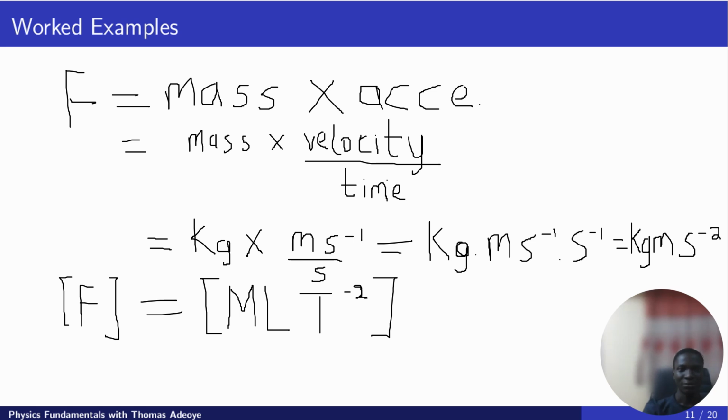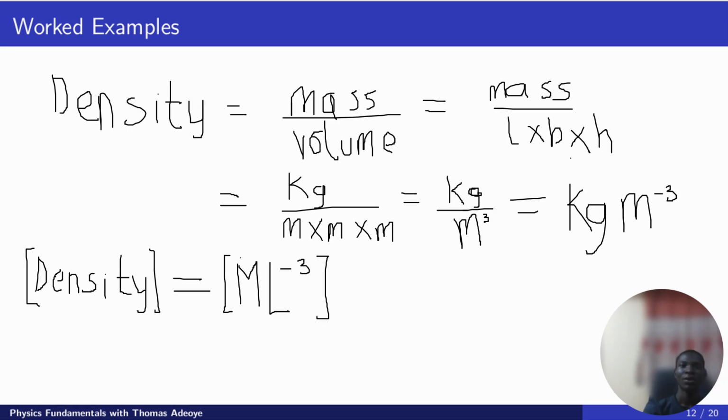So now let's move on to the third example, which is density. The formula is mass over volume, mass divided by volume. And volume, we can have the formula to be length times breadth times height.